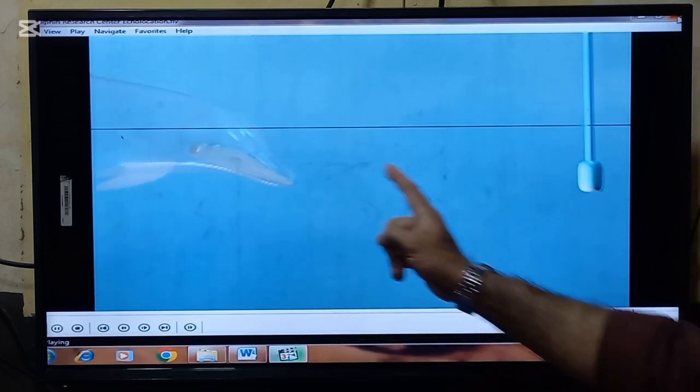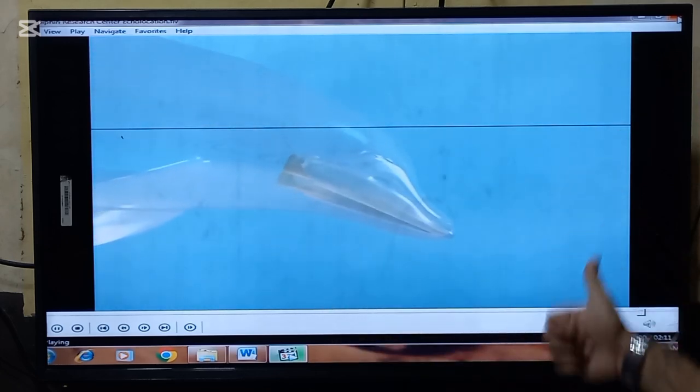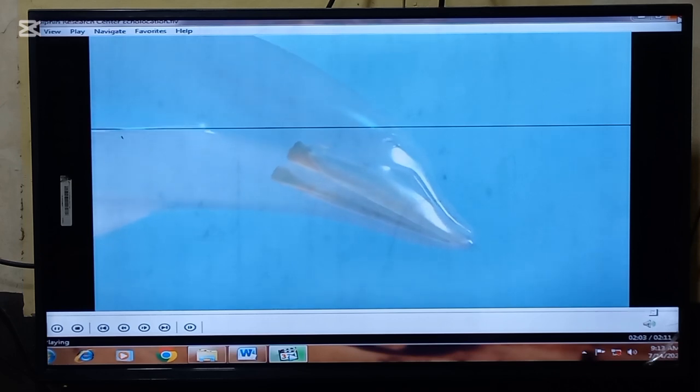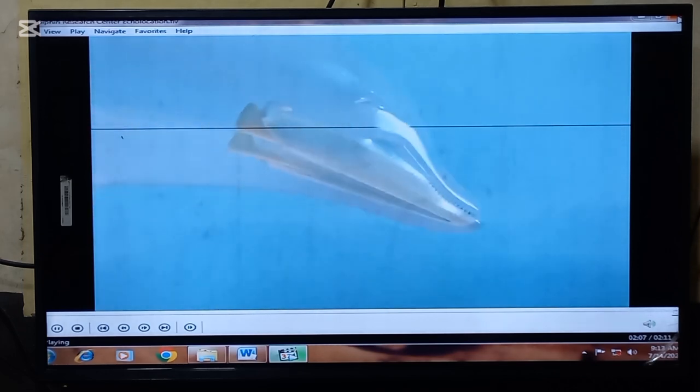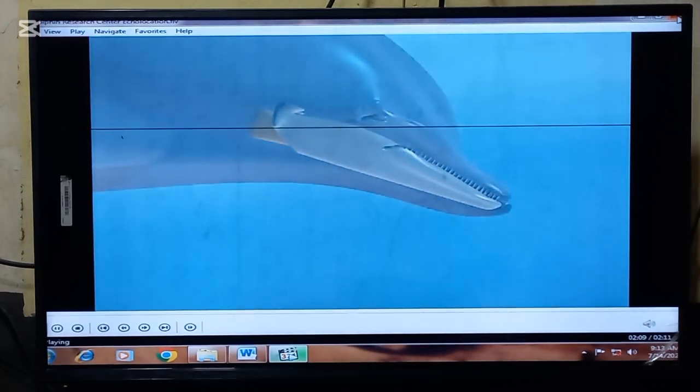Echoes to the dolphin. So how will the dolphin know there is something in the way? Specialized fatty tissues within the jaw region serve as the primary route for picking up sound and transferring it to the middle ears.